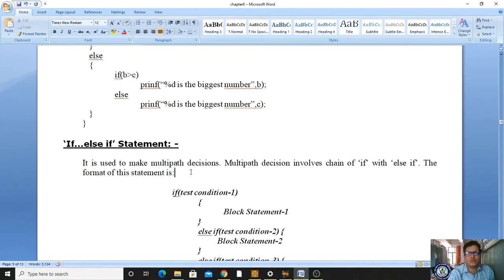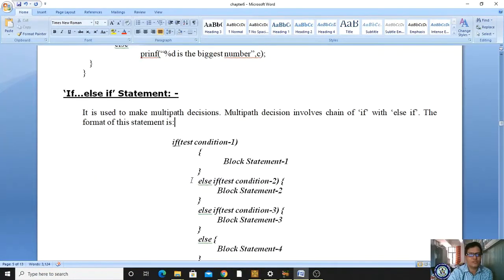Multi-path, so it consists of multiple ways, among several conditions. These kinds of things are very essential. For better understanding, this is also called an else if ladder. It is also called an else if ladder. What is a ladder? As you know, it is an if else if ladder. The if else if ladder is also called the if else if statement.